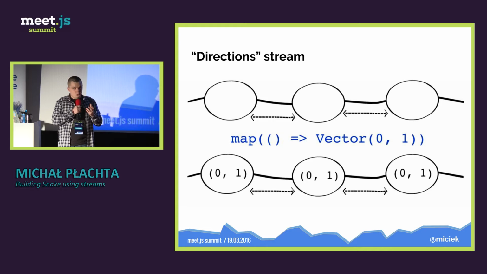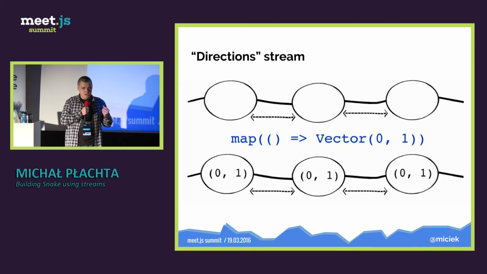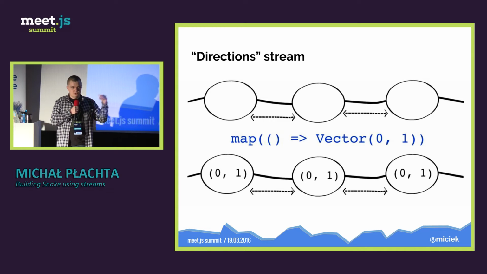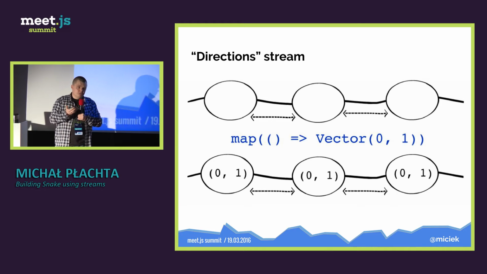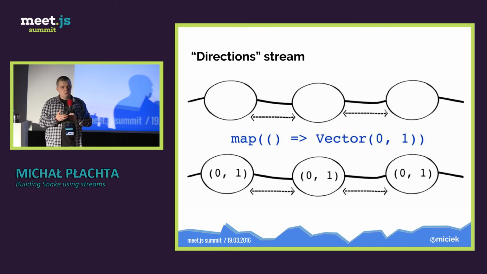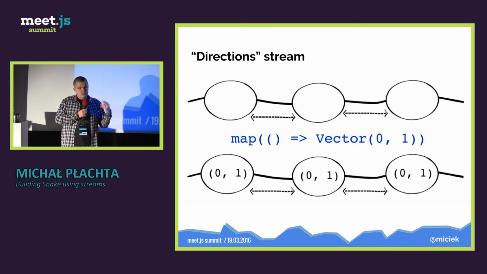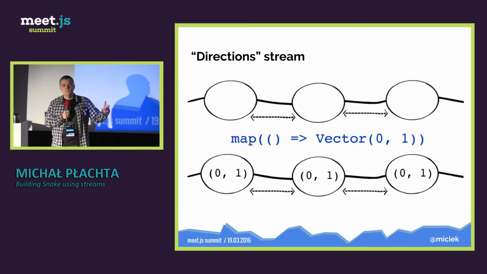So what can we do with this ticks stream? At the top, you have an input stream, which is our ticks stream. In the middle, you have a stream operator, the first one that we are going to use. And I will introduce 6 of them. So this is the first one, map, the simplest one. And in this case, map gets a function. This function transforms any object from the input stream into a vector 0, 1, so a constant vector. And what we get is an output stream, so a whole new different stream, which every 100 milliseconds outputs vector 0, 1. So any questions about that? Okay.